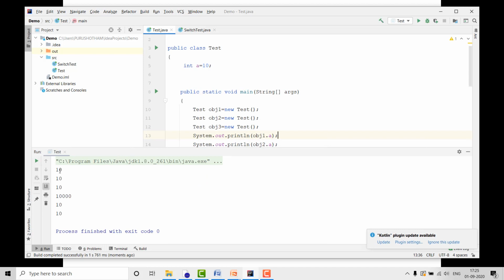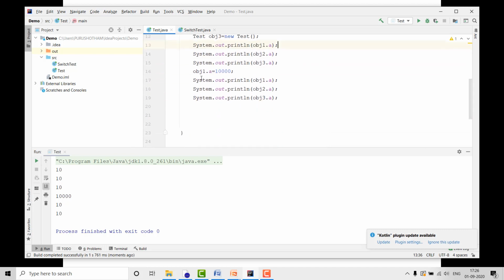See here, first it will print all 3 objects' data. The first object consists of a, and the value of a is 10. The second object also contains a, and the value is 10. Coming to the next object, this a now becomes 10,000. This 10,000 will be reflected only in object 1's data, but it will not be reflected in other objects.